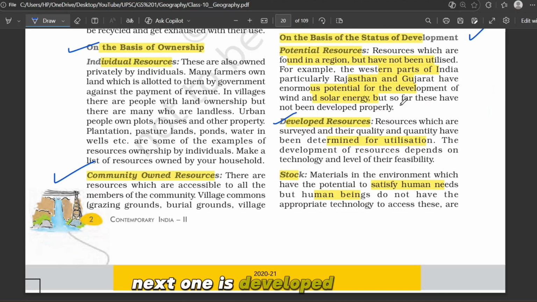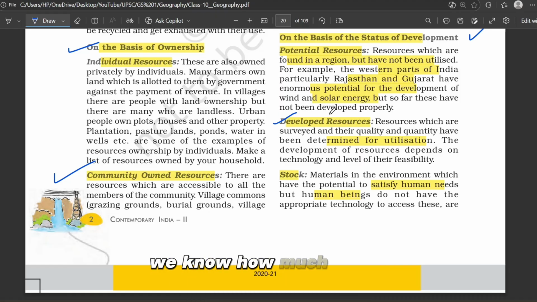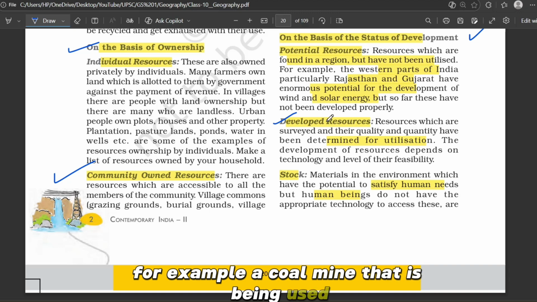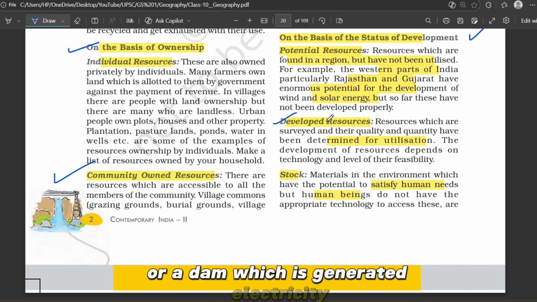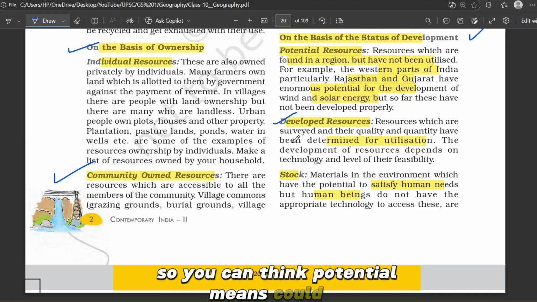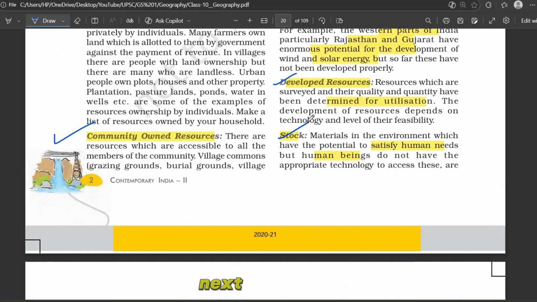Next one is developed resources. These are the resources that we have surveyed properly. We know how much is there, that is quantity, and how good it is, that is quality. We also have technology and economic conditions to extract and use them. For example, a coal mine that is being used or a dam which is generating electricity or an iron ore mine in Chhattisgarh, these are developed resources. So you can think potential means could be used in future, not fully utilized, and developed means already measured and being used.